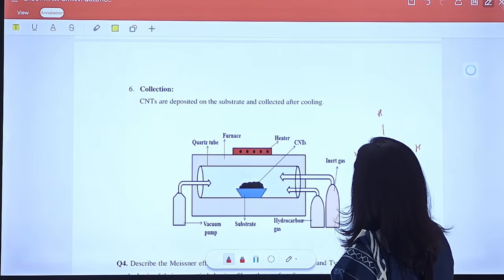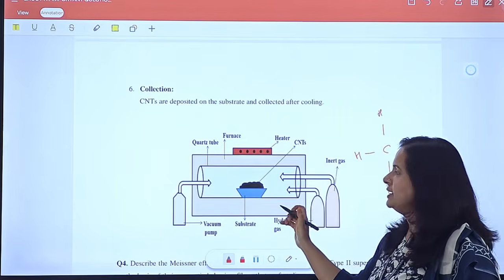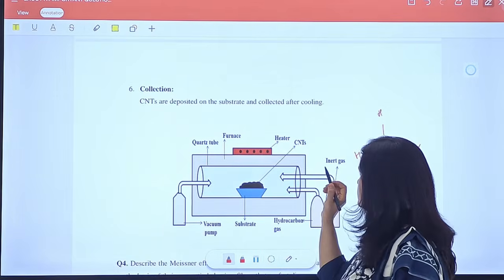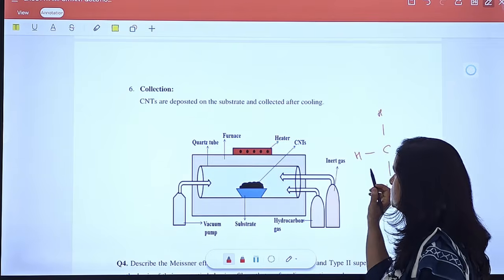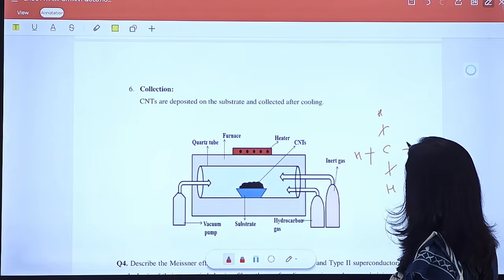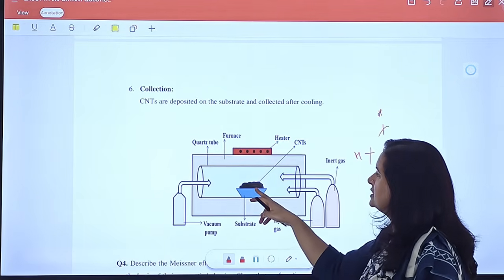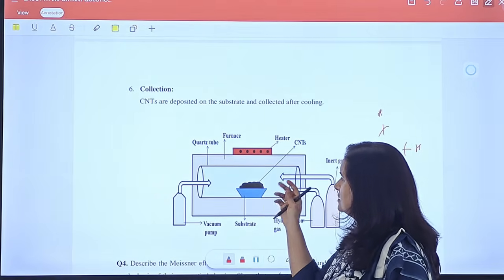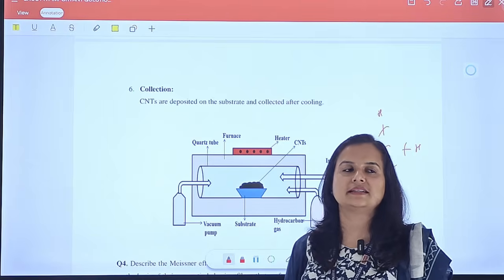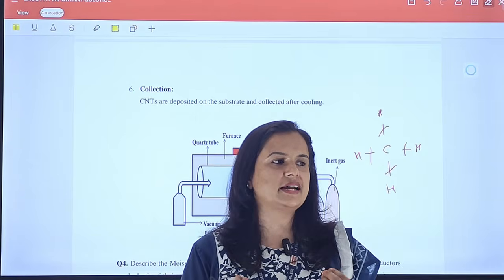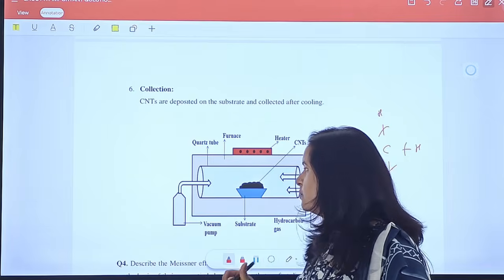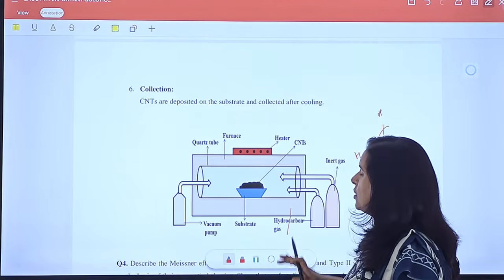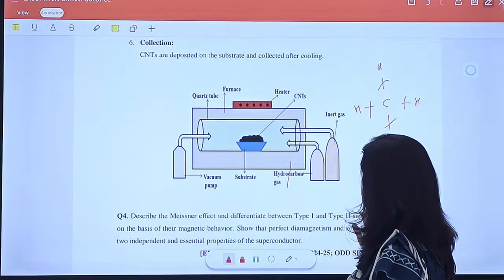When the methane gas reaches inside, decomposition takes place, the bonds break down and carbon atoms separate and attach at the substrate. Other atoms also come and attach there, and the atoms combine together resulting in the formation of carbon nanotubes.